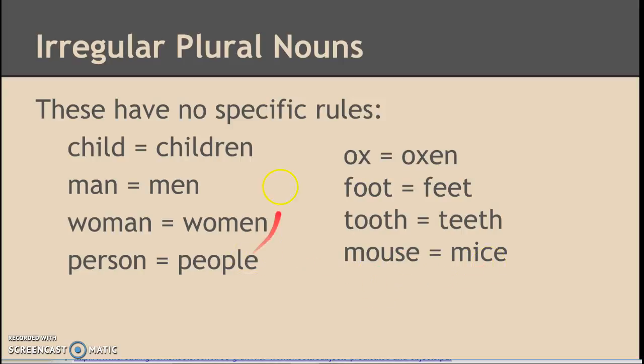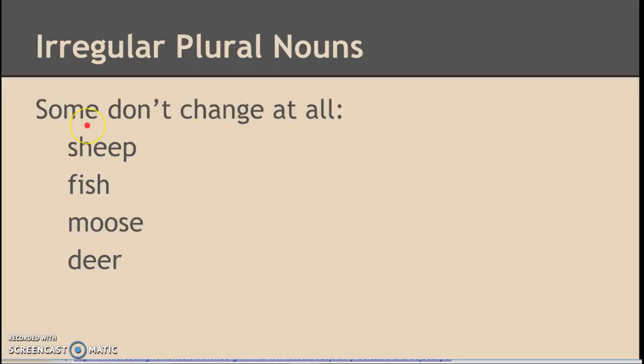Okay. And one important distinction to make, an important thing to notice, is that the vowels in a lot of these words change. So foot, which is 1 foot, becomes feet, 2 feet. Same thing with tooth, teeth. The vowels are changing. Woman, women. Man, men. The vowels are changing. That's important to see. And some don't change at all, usually if they are the names of animals, groups of animals. So sheep, you can have 1 sheep or 5 sheep. Same thing with fish, moose, and deer.